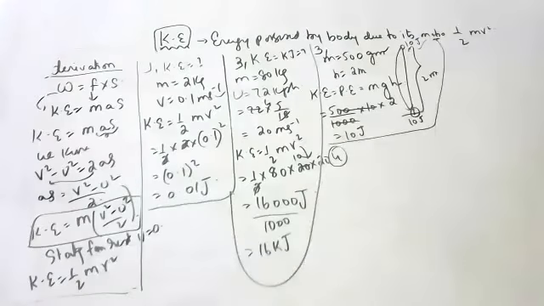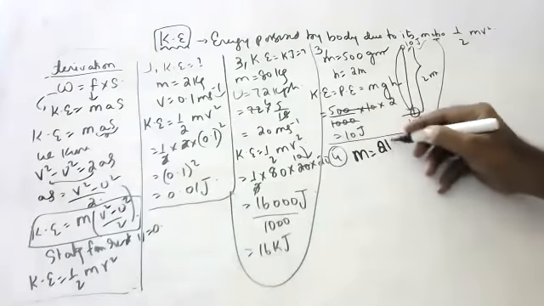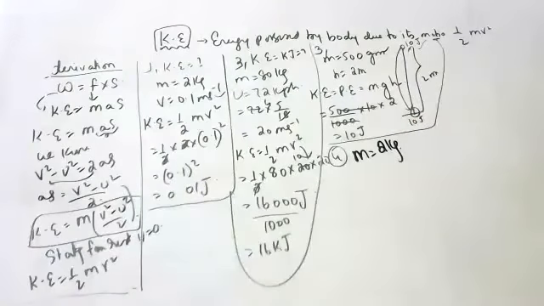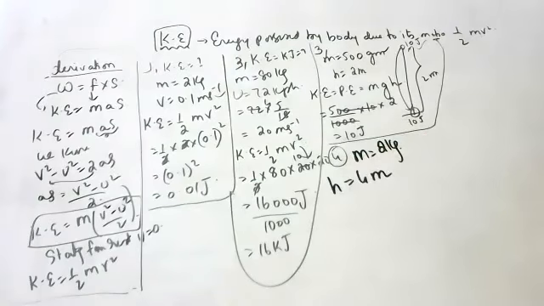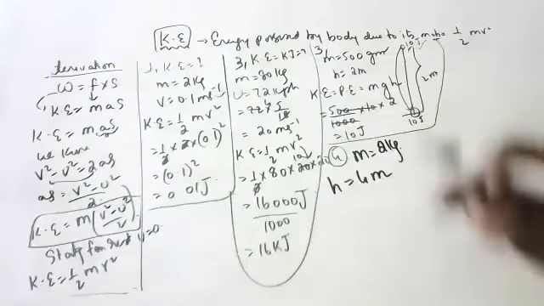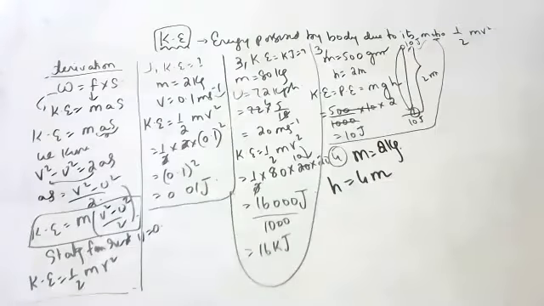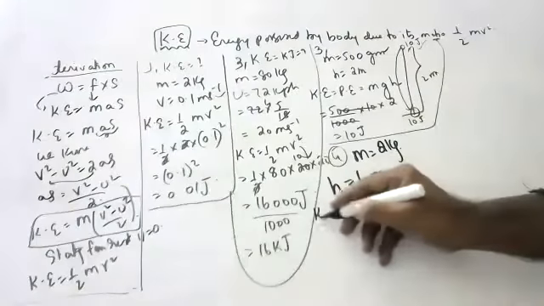Next question. A body of mass 2 kg is dropped from a height of 4 meters. What is the kinetic energy when it is hitting the ground? Same question.